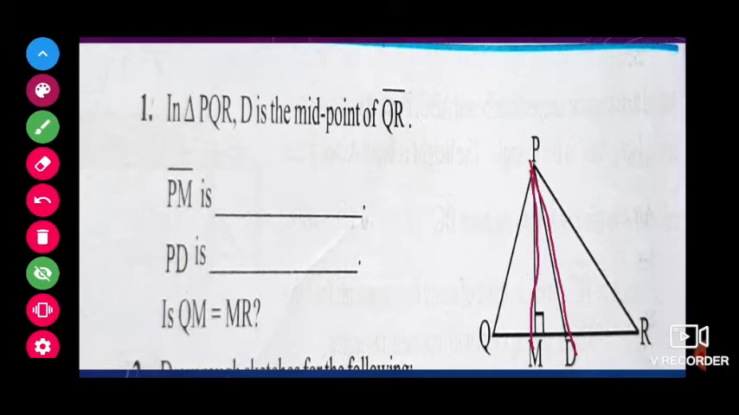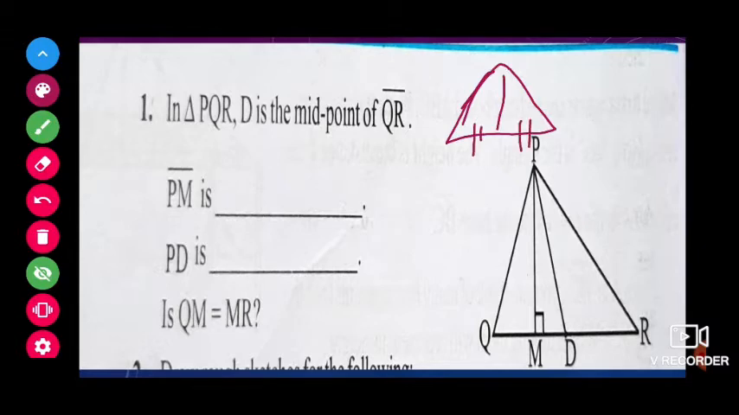Is QM equal to MR? No, children. QM is not equal to MR. An altitude may or may not cut the side into 2 equal parts, but a median will always cut the side into 2 equal parts. When it is an equilateral triangle, the altitude will cut the side into 2 equal parts.